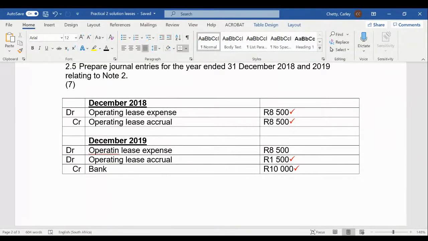Okay, so just to go back to the previous question, someone is asking, how can we determine if it has to be the debit side or the credit side? I feel the best way to answer this is to understand what you're doing. So if we are paying an amount out of our bank account, then you know bank is decreasing.